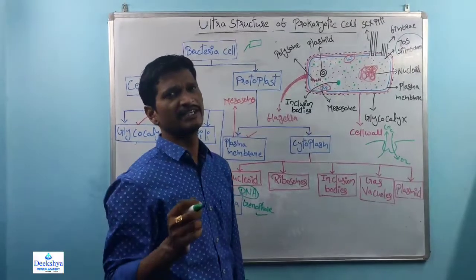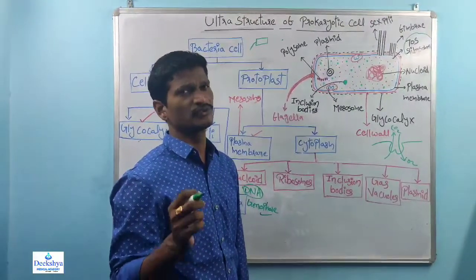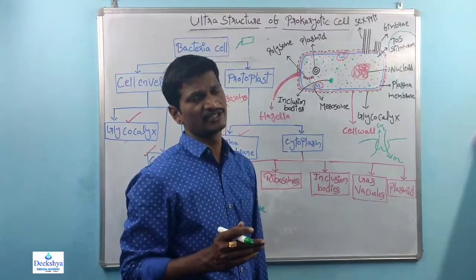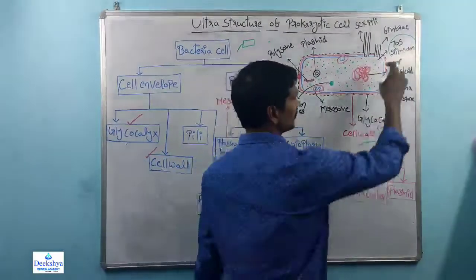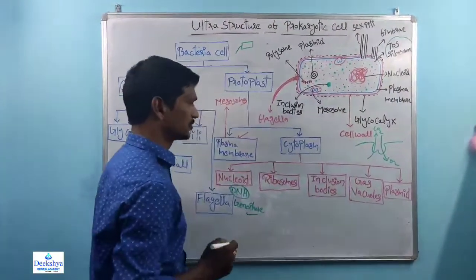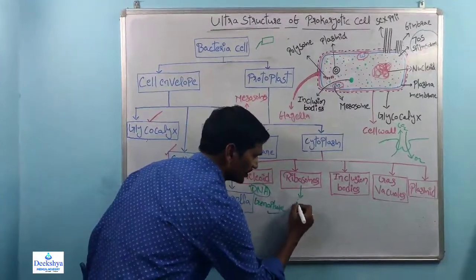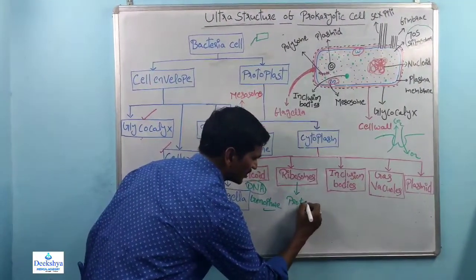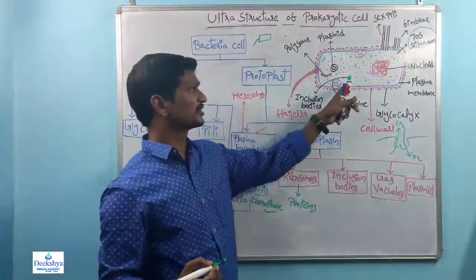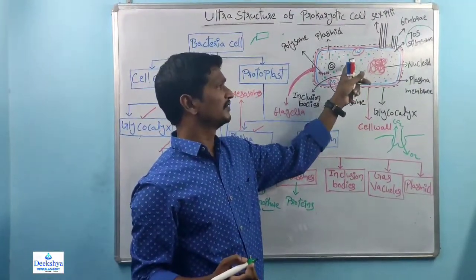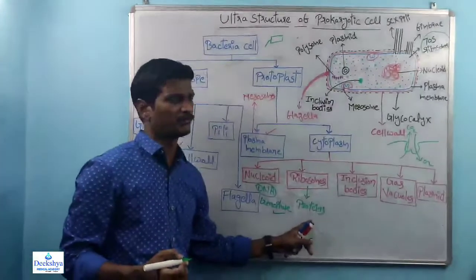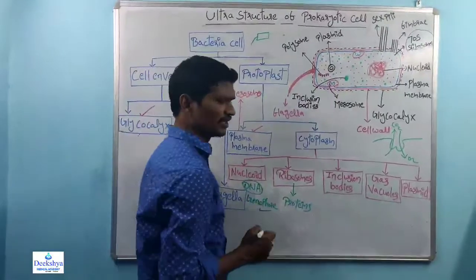In a eukaryotic cell, 80S ribosomes are there. S indicates Svedberg units, and this is also considered the sedimentation coefficient. So here 70S ribosomes are there in the prokaryotic cell. What is the use of ribosomes? The ribosomes are always involved in the synthesis of proteins. So within the prokaryotic cell cytoplasm, 70S ribosomes are always present, and they are involved in the synthesis of proteins. Right? That is about the ribosomes.